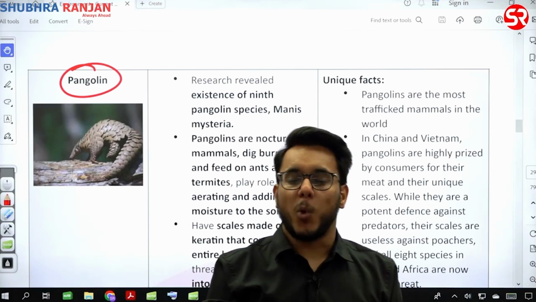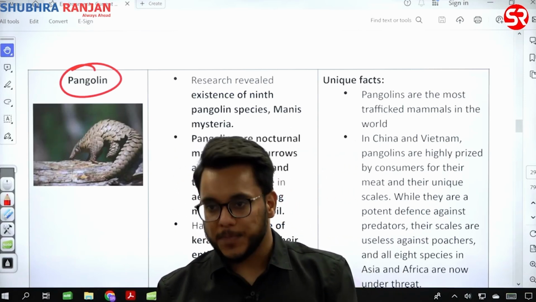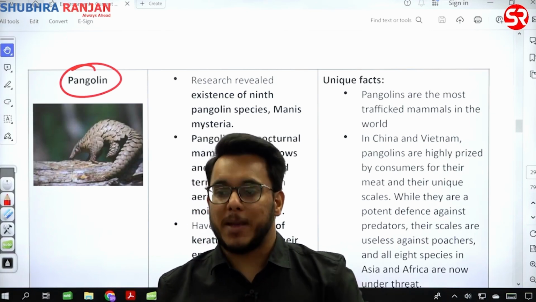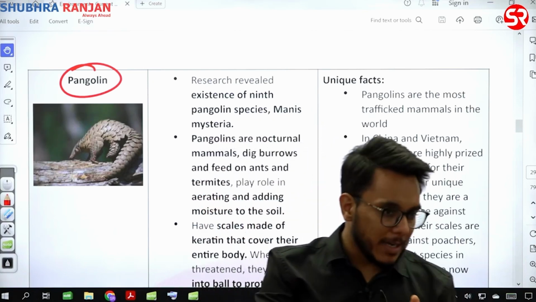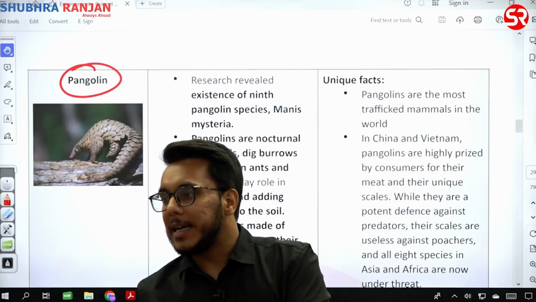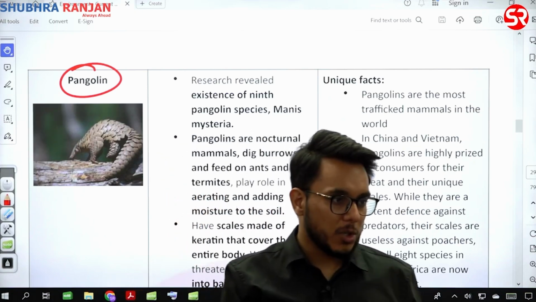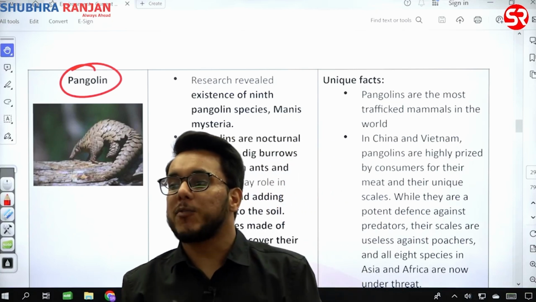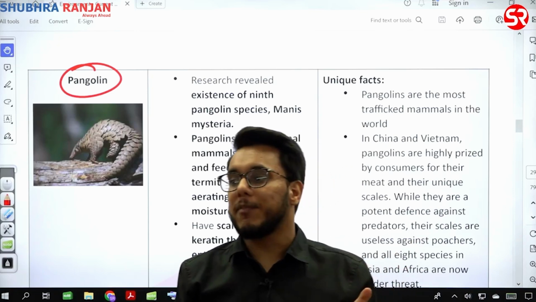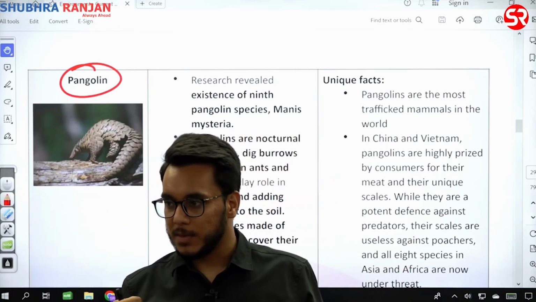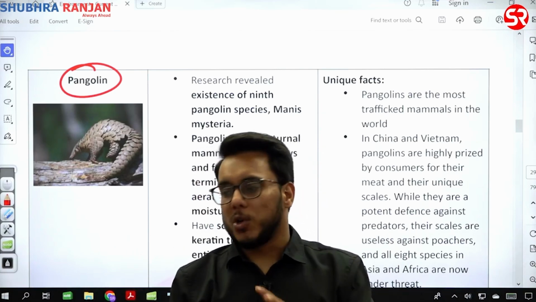The next is pangolin. Recently, one more species of pangolin has been discovered. Right now, there are 8 species of pangolin. Pangolin is also in use. समझो क्या है कि जो pangolin है ना, pangolin is being linked with the COVID. Up till now the short link of COVID has not been found, but up till now it has been predicted that COVID came from pangolin and bat. Okay, the COVID virus came from pangolin and bat. Okay, so this is the thing.